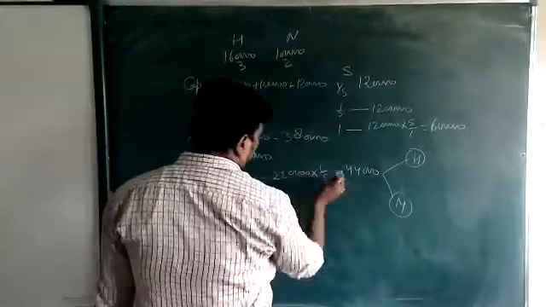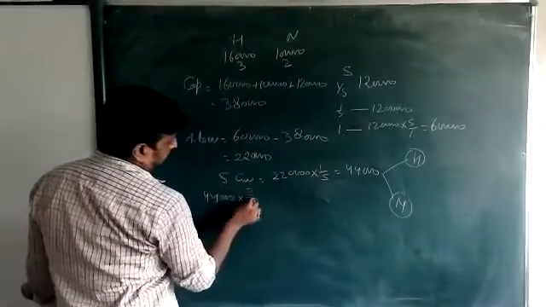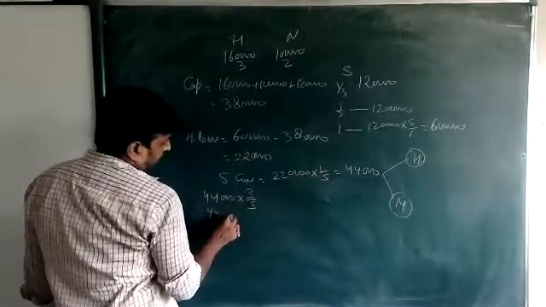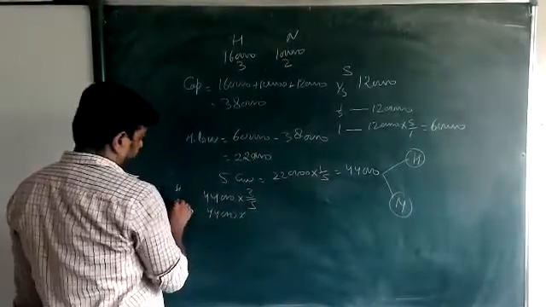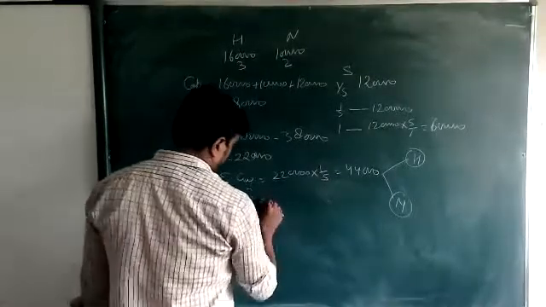It means we take this 44,000 into 3/5 and 44,000 into 2/5.